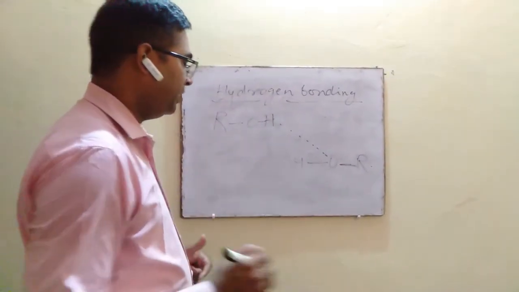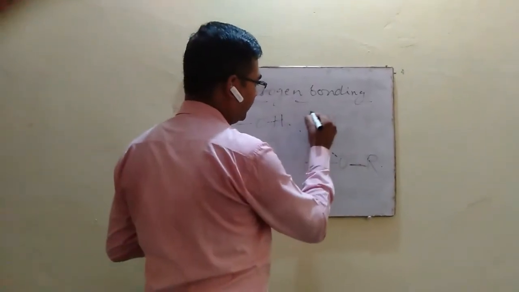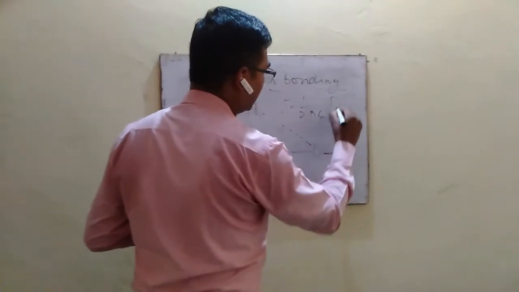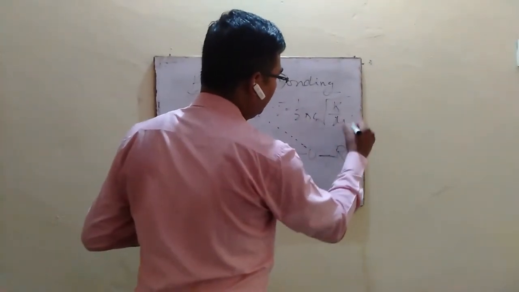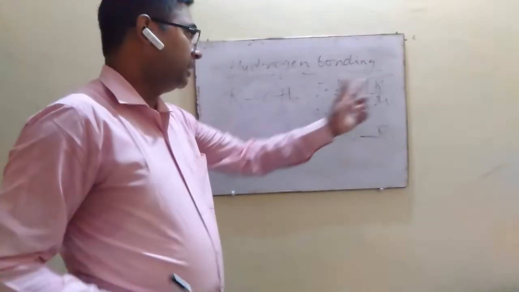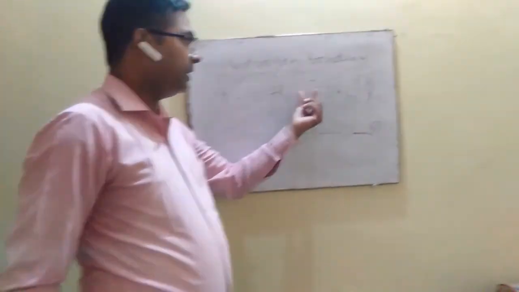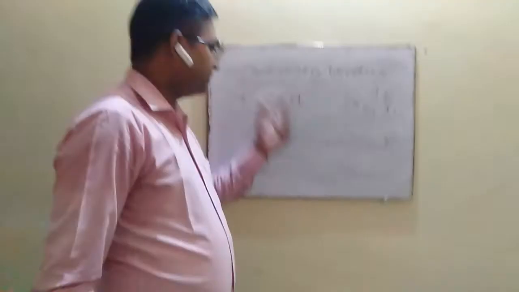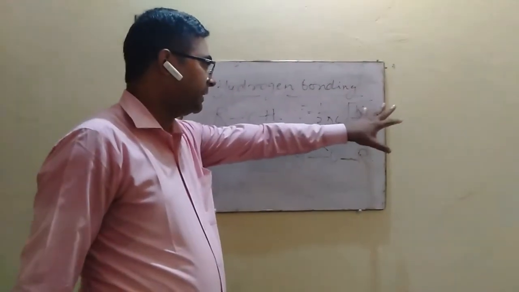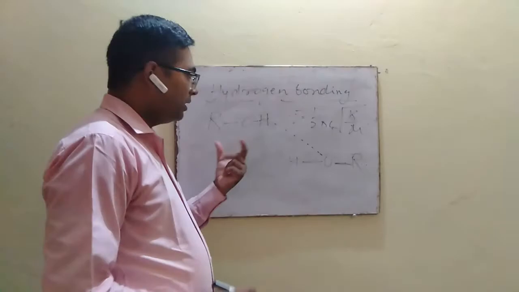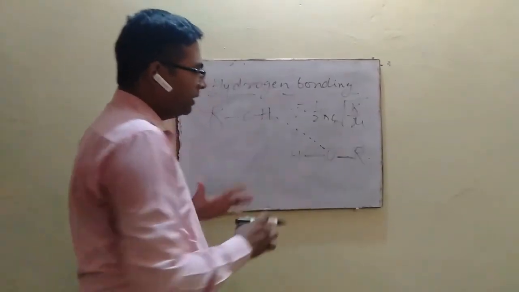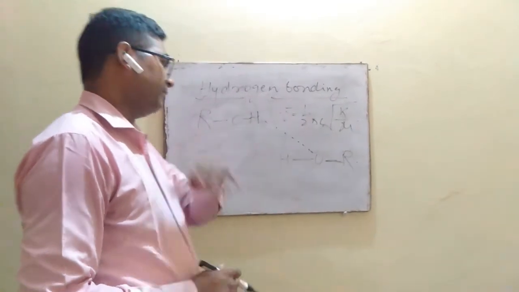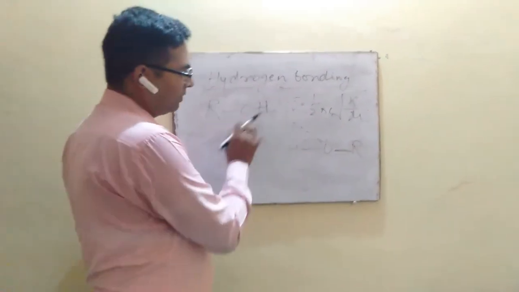And we know that in the formula, frequency is equal to 1 upon 2 pi c under root k upon mu, where k is force constant. So the frequency of absorption band is directly proportional to the force constant, and if due to the formation of hydrogen bond this force constant decreases, then the band for this functional group will be shifted to a lower frequency as per this formula.